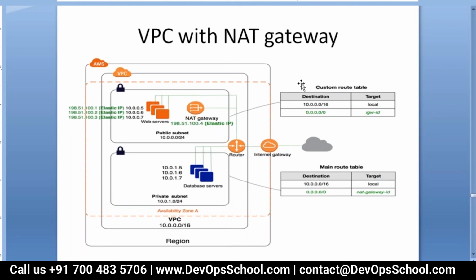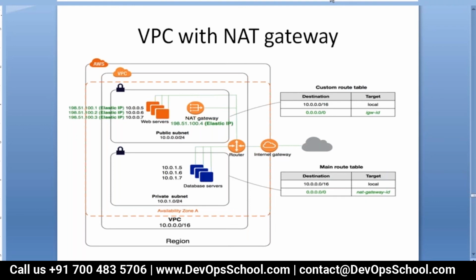For this exercise, there are 20 people. The limitation here is that in every region, you can create a maximum of 5 VPCs. One is consumed as the default VPC, so there is space for only 4 VPCs within a region. So there is a need to change the region.